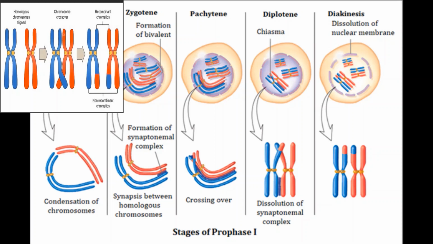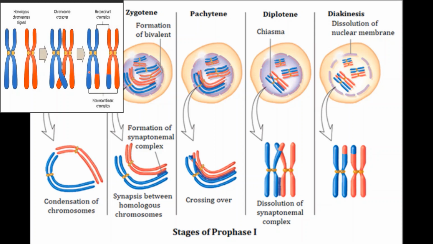Now, what is the meaning of non-sister chromatids here? We know that the arms of the same chromosome are called sister chromatids. So these blue lines indicate what? Sister chromatids. These two red lines indicate sister chromatids. Now, the chromatids of homologous chromosomes are called non-sister chromatids. One chromosome is coming from father, second is coming from mother.